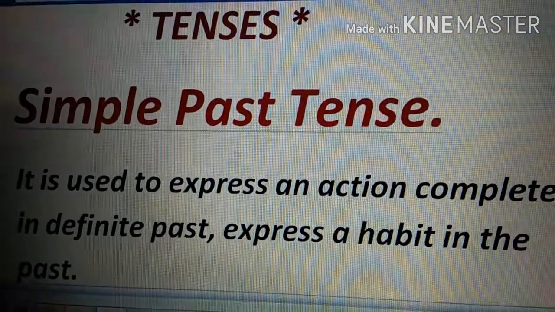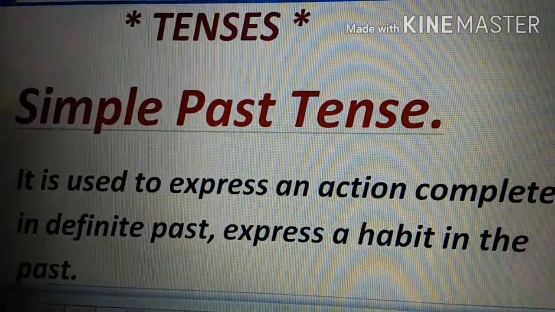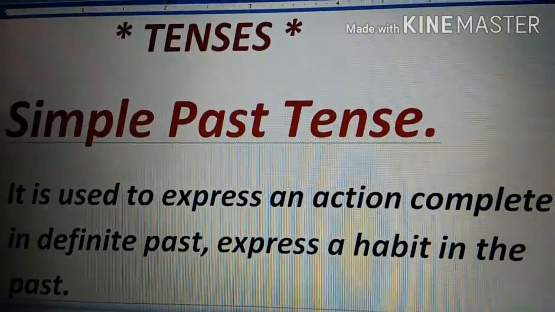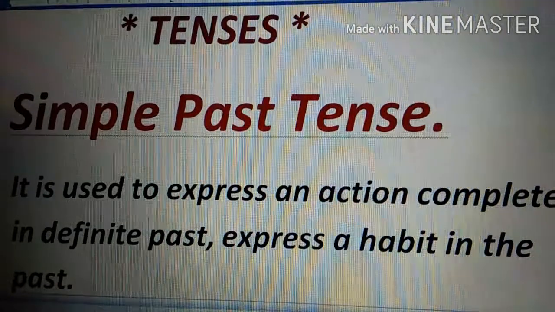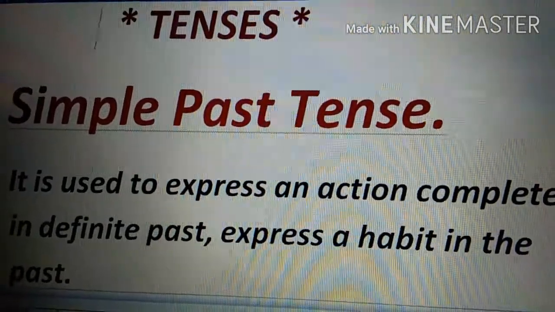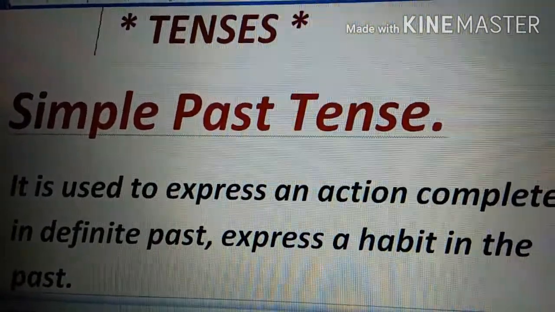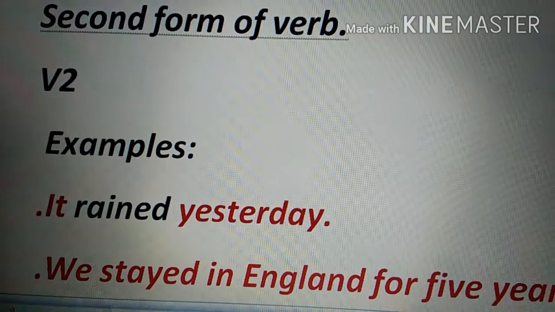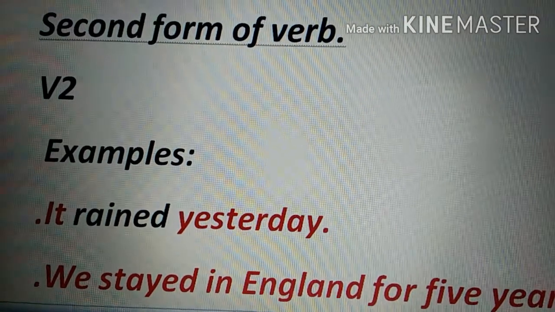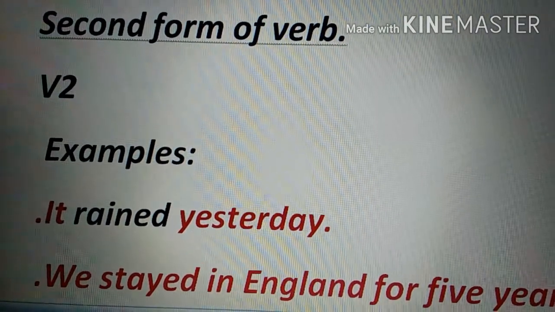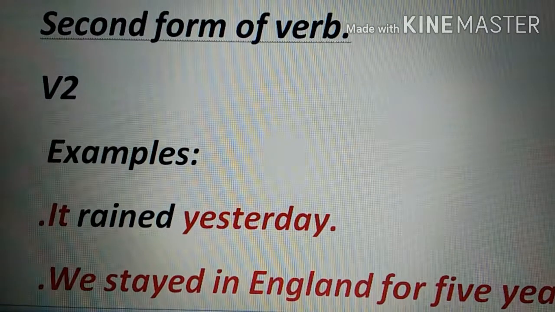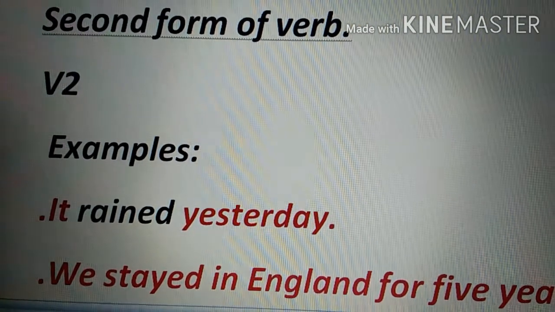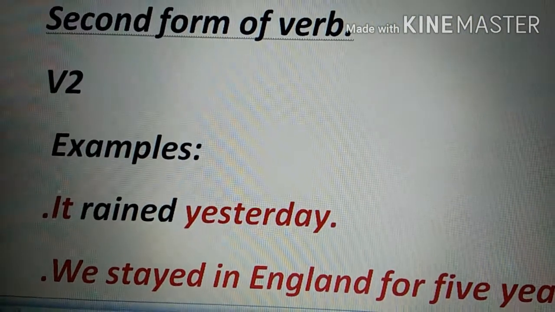For example, we use the simple present tense which expresses a habit that is continuous, like you're still adapting to that habit and you're still into that habit. But when you refer to a habit that was in the past, then we'll use simple past tense. So as we talk about formulas that we use, the formula is very easy for the simple past tense, and that is the second form of the verb, which is generally also known as the V2. We also say that the formula of simple past tense is V2. We have to use just V2 verbs, second form.